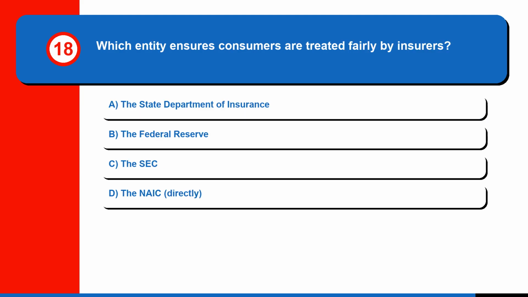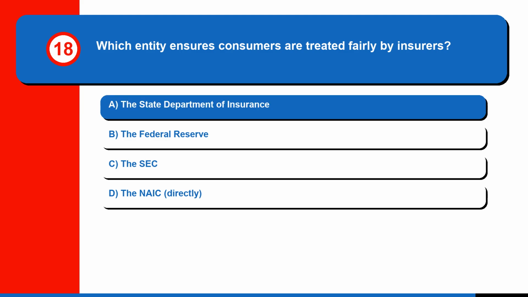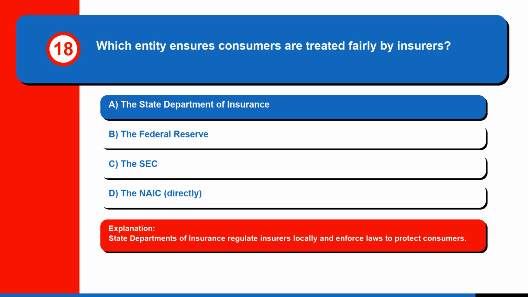Question 18. Which entity ensures consumers are treated fairly by insurers? A. The State Department of Insurance, B. The Federal Reserve, C. The SEC, or D. The NAIC, directly. The correct answer is A. The State Department of Insurance. State departments of insurance regulate insurers locally and enforce laws to protect consumers.